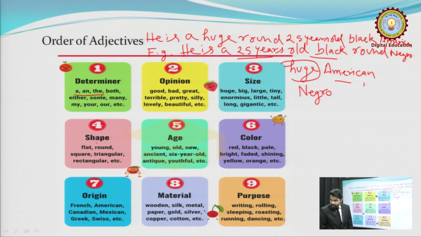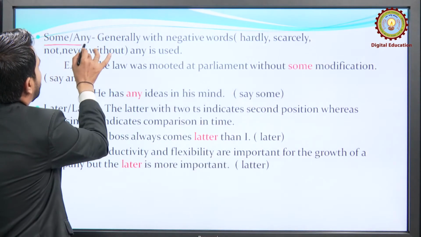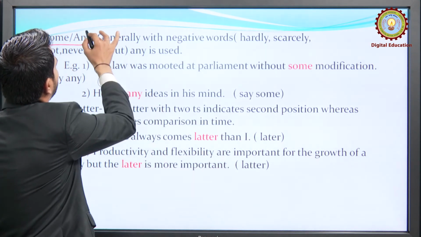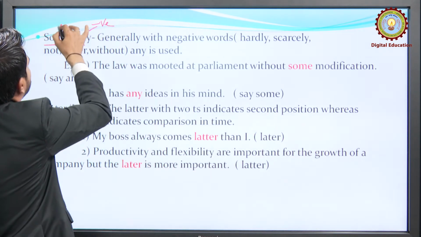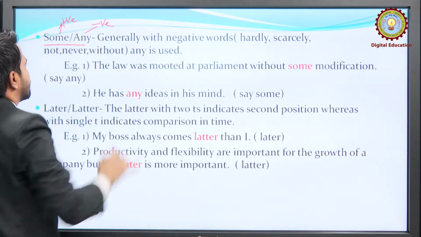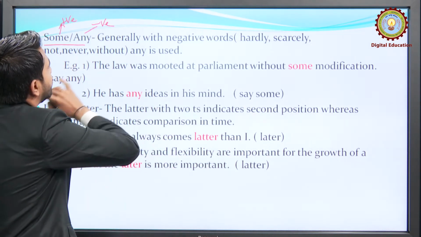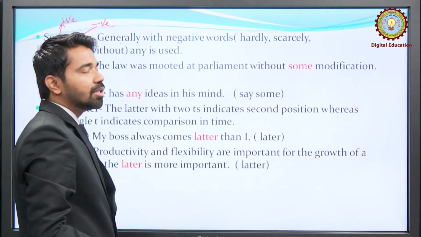Okay. Next, now we are going to discuss the difference between some and any. Many say that any is used for negative sentences and some for positive sentences, but this is not a hard and fast rule, because sometimes in negative sentences also we can see the use of some, and in positive sentences the use of any.